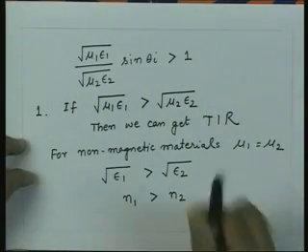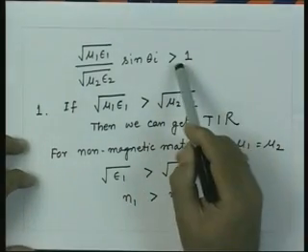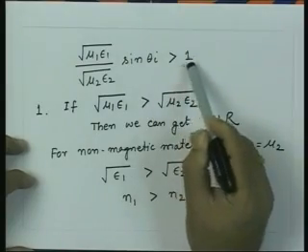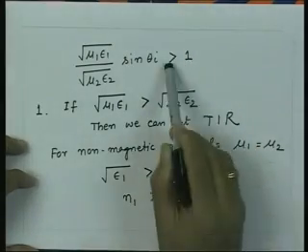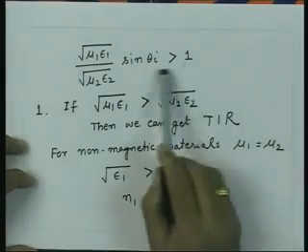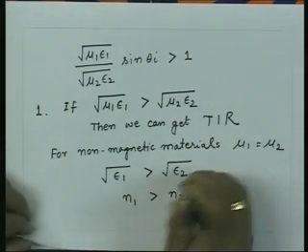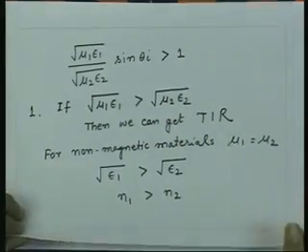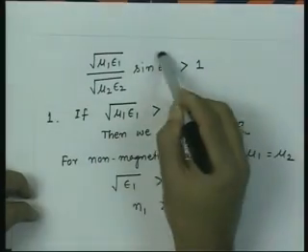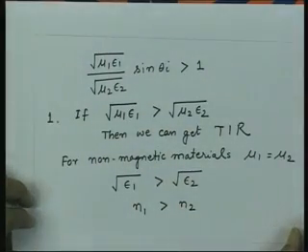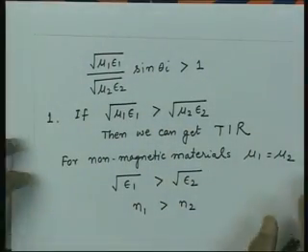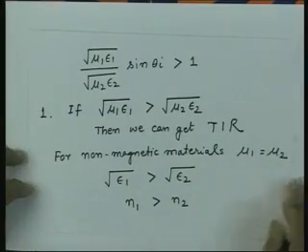Now, at an angle when this quantity is equal to 1, that means the sine of theta t has become equal to 1, that means theta t has become equal to 90 degrees. At that angle we call it the critical angle, and if the ray is launched beyond it, then there is no ray existing in the second medium.